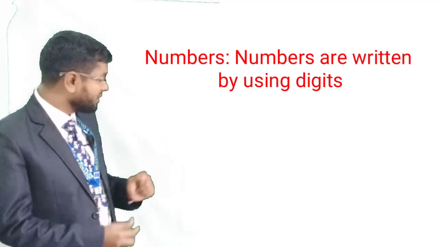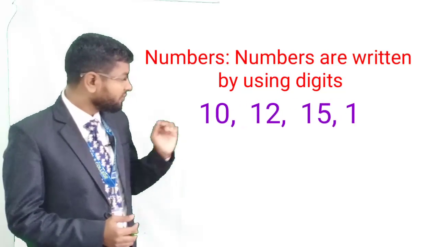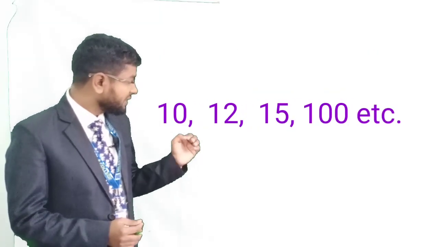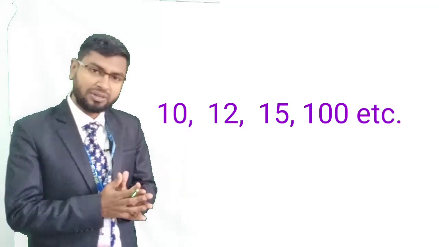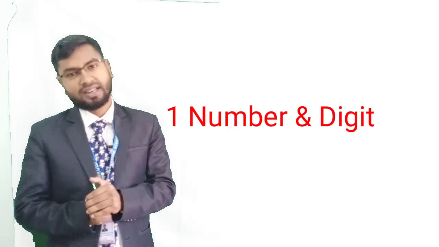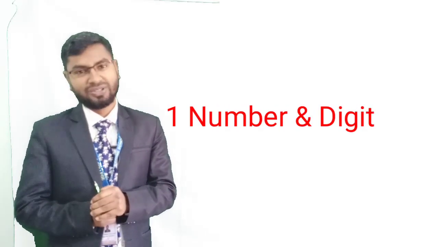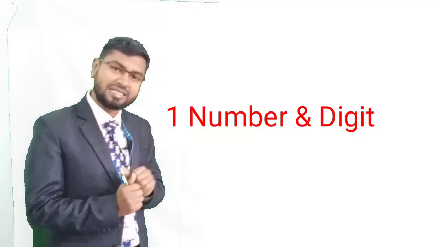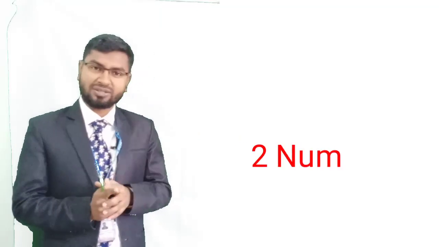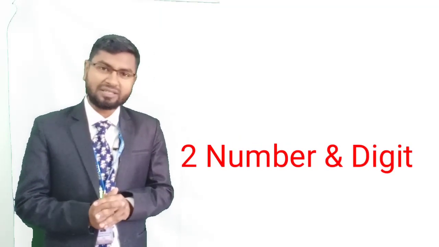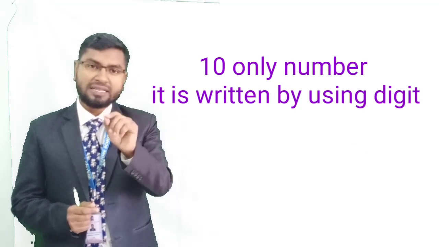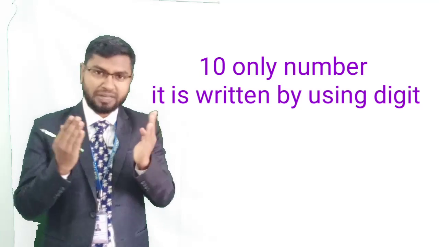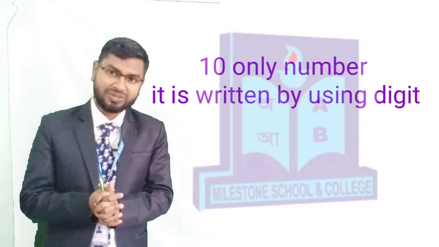Actually, look, this 10, 12, 15, these are numbers, and 100, lots of numbers we can write by using digits. 1 is a number and a digit also. 2 is a number and a digit also, but 10 is a number and not a digit. 10 is 1 and 0, these 2 digits make 10. Have you understood?